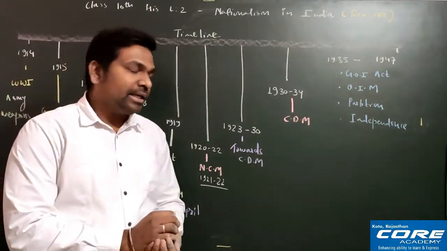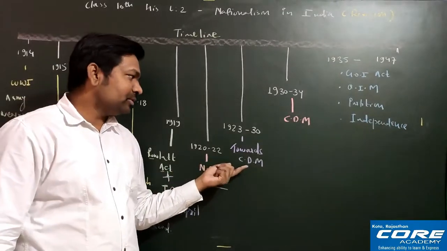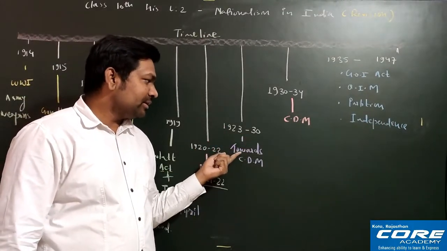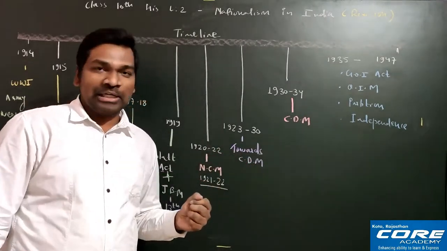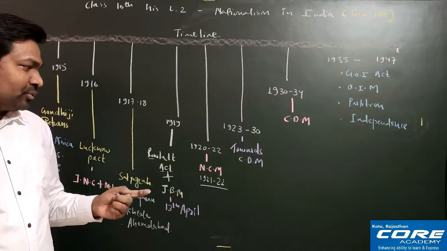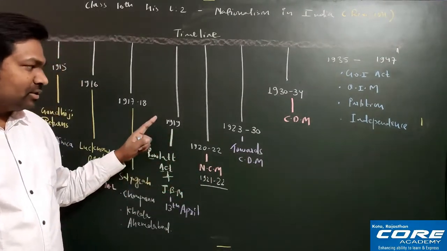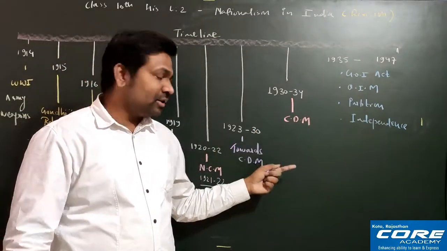Okay, after that we have the next very important chapter, next very important topic, that is 1923 to 30, that is, towards the civil disobedience movement, hai na. So Gandhiji always wanted to start the civil disobedience movement. So once the non-cooperation movement was over, Gandhiji was willing to start the civil disobedience movement, but it could not start within one day.